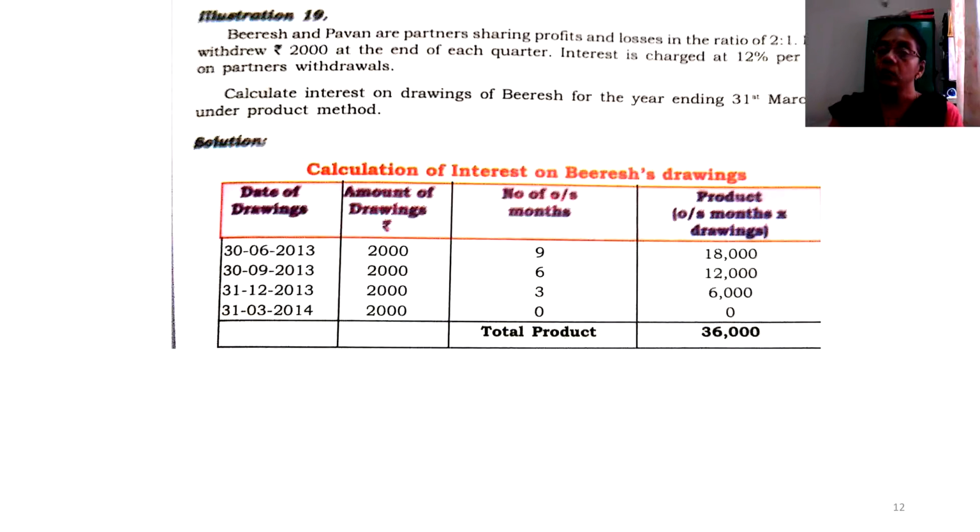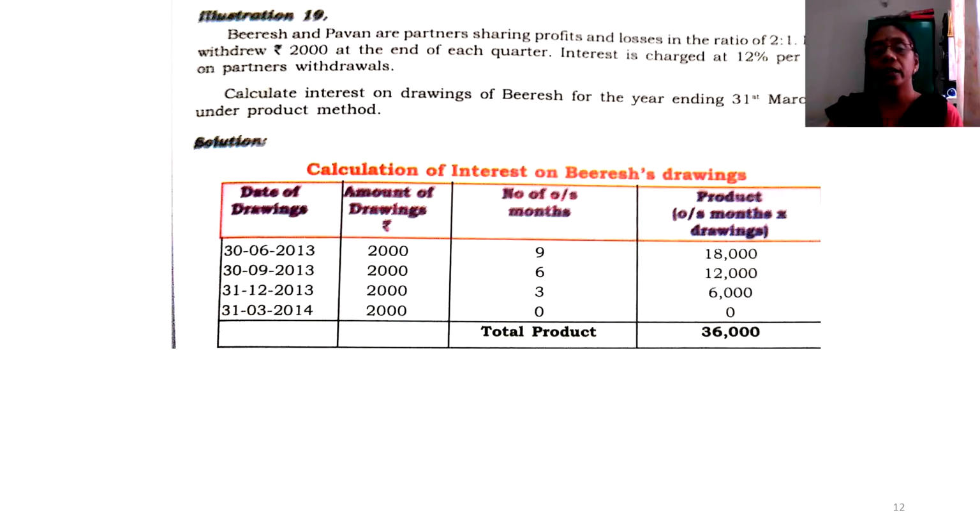Similarly, what is the second quarter period? July, August, September. So which date you have to take? 30th September. Then October, November, December, you have to take 31st of December. And Jan, Feb, March, the date of withdrawal will be taken as 31st of March, last date. End of each quarter actually represents the last date of each quarter. I hope you understood this concept.